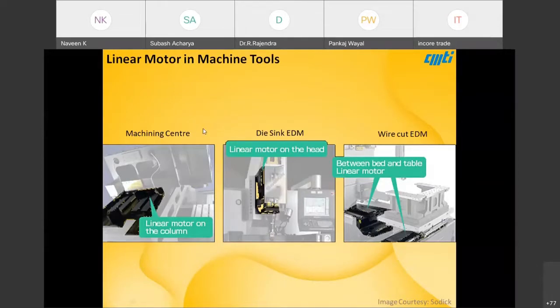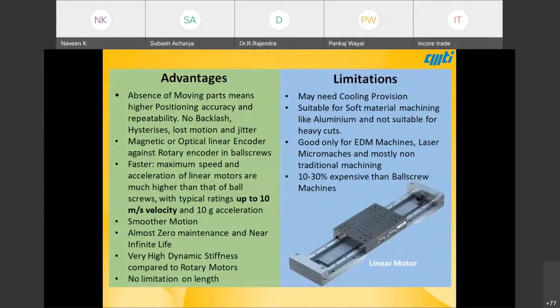So linear motors have the advantage of the absence of moving parts. You can see there are no balls or anything there. The motor is basically floating between the stator elements, so there is no backlash as such. There is no preload and no temperature rise.